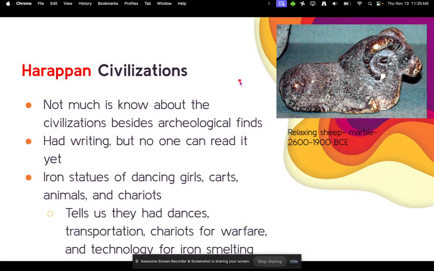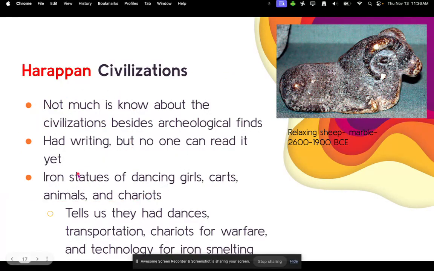Not much is known about the civilization besides the archaeological finds. The Harappan civilization had writing, but historians have not deciphered it yet. So, if anyone out there wants to go decipher a cool ancient language, this would be a good one to go do.